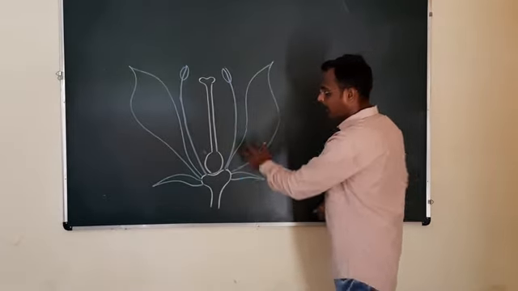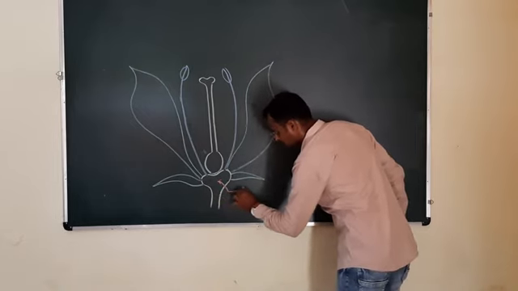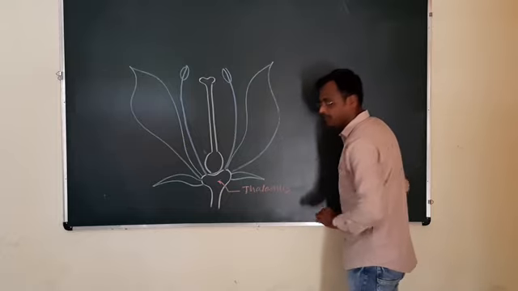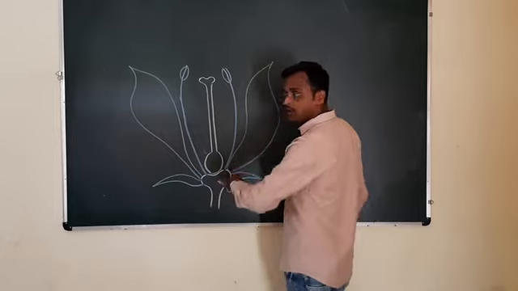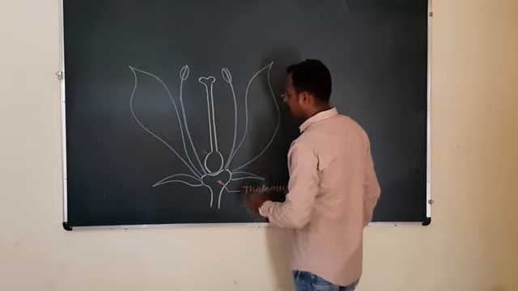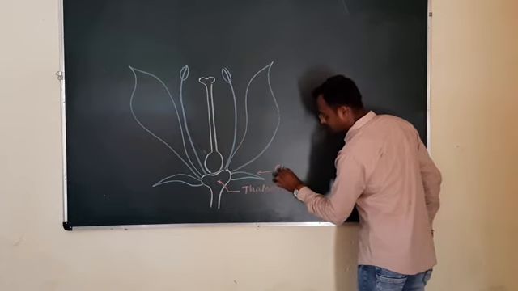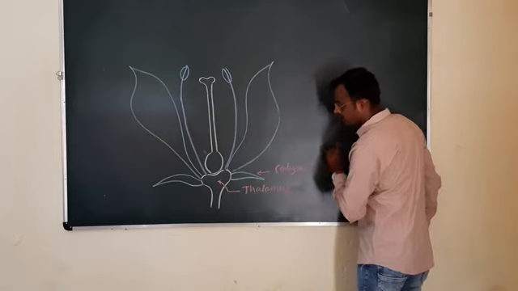All these floral parts are placed on a thalamus. This structure is called a thalamus, and this thalamus contains all the 4 floral whorls, and out of these the outermost floral whorl is the calyx.